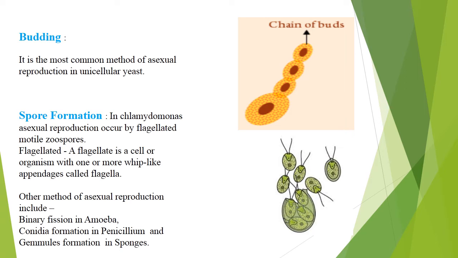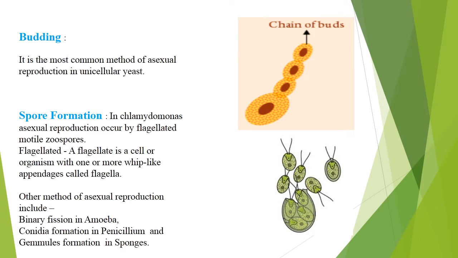Next is spore formation. In Chlamydomonas, asexual reproduction occurs by flagellated motile zoospores. Flagellated means a flagellate is a cell or organism with one or more whip-like appendages called flagella. Spore formation is a method of asexual reproduction. It generally happens in non-flowering plants such as bacteria and fungi. Spores are microscopic and round in shape.